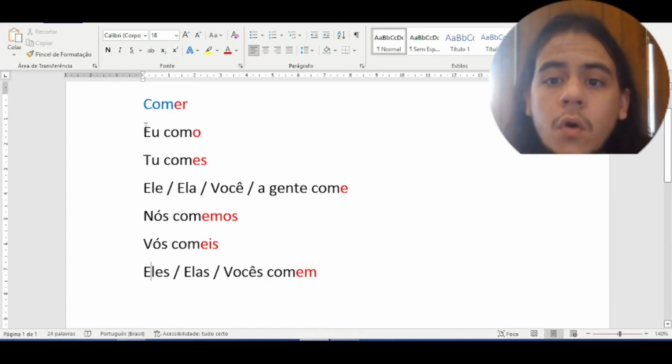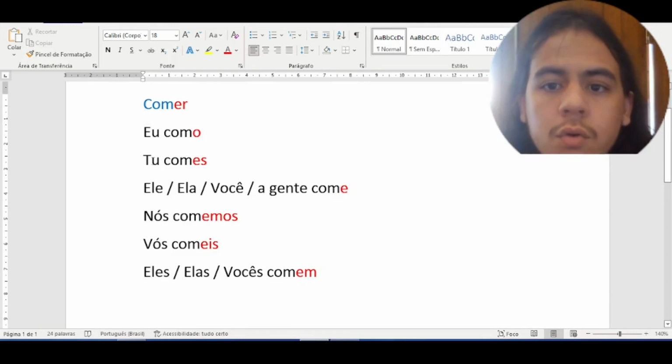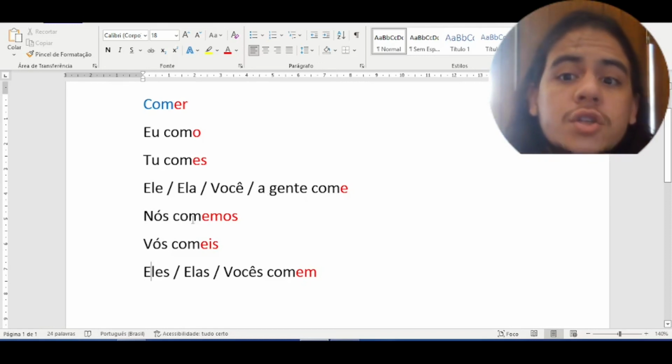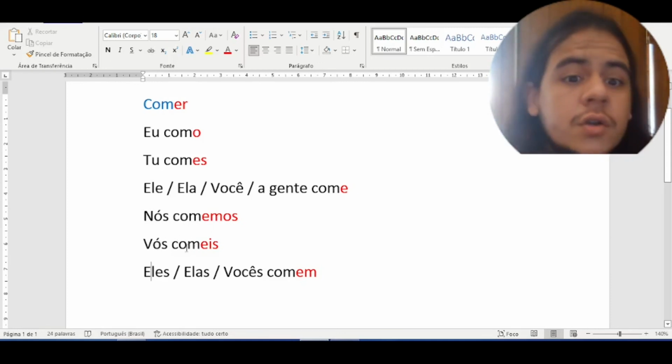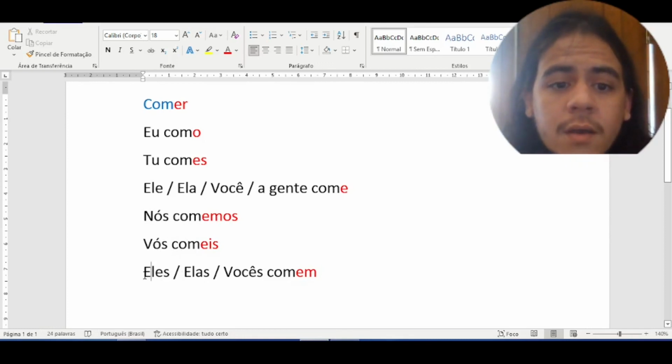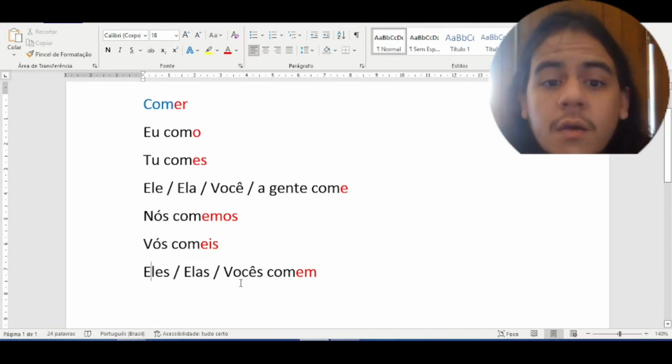Eu como, tu comes, ele come, ela come, você come, a gente come, nós comemos, vós comeis, eles comem, elas comem, vocês comem.